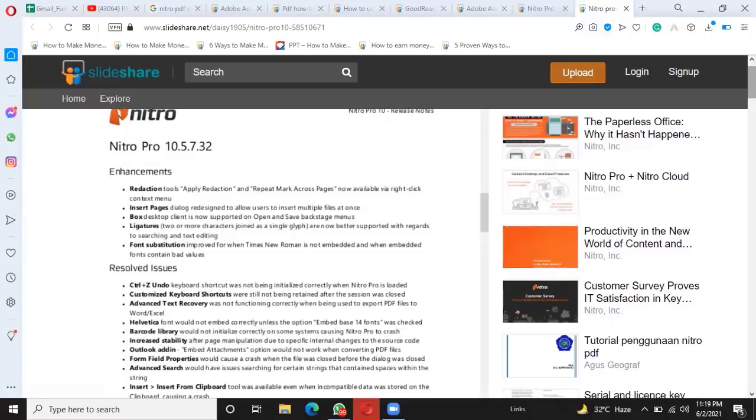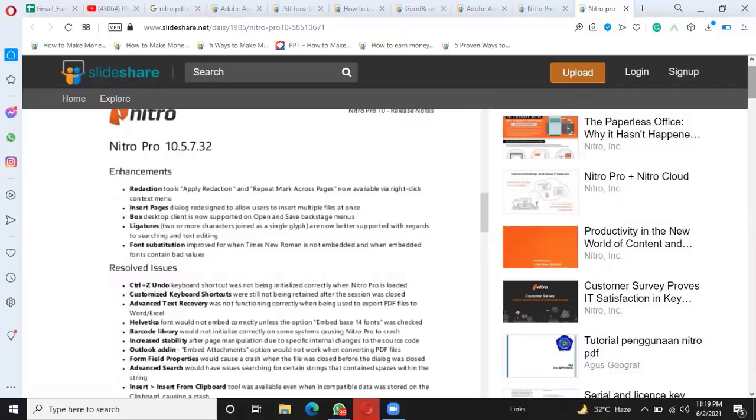Helvetica font would not embed correctly unless the option embed base 14 was checked. Next, the barcode library would not initialize correctly on some systems, causing Nitro Pro to crash. Increased stability after page manipulation due to specific internal changes to the source code.